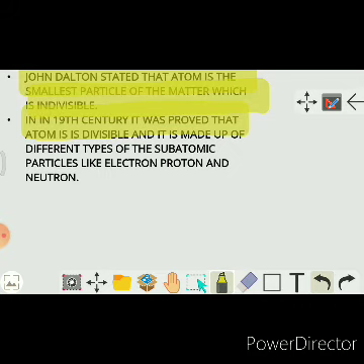This is the base of this chapter, and after that, we will discuss how these electron, proton, and neutron are arranged in the atom, and what the properties found in electron, proton, and neutron are, and how these particles play an important role in the construction or formation of the atom.